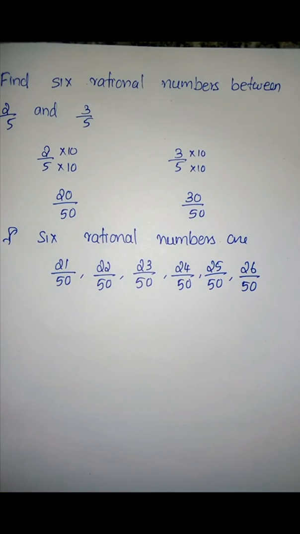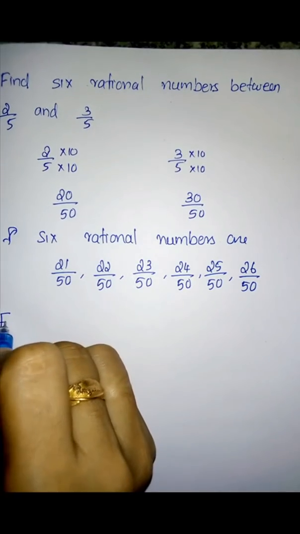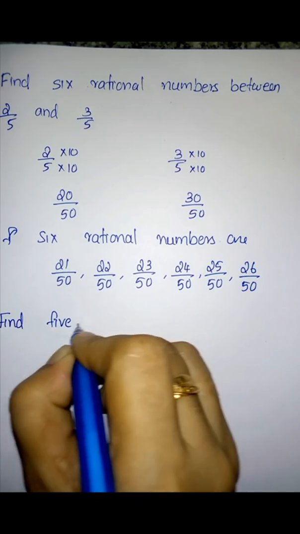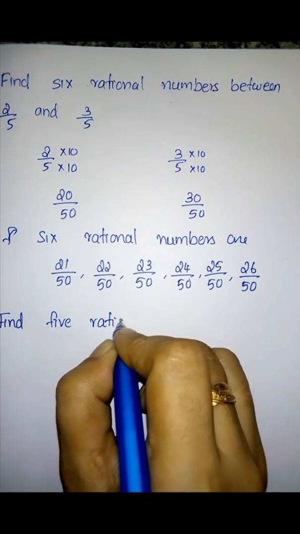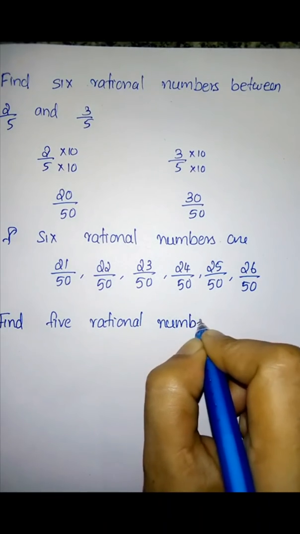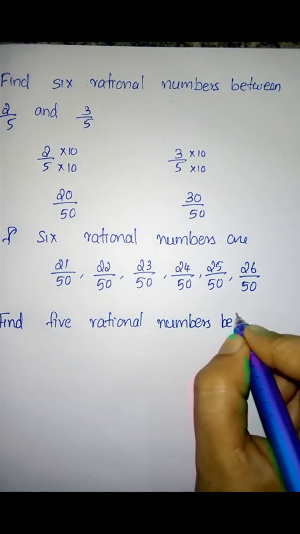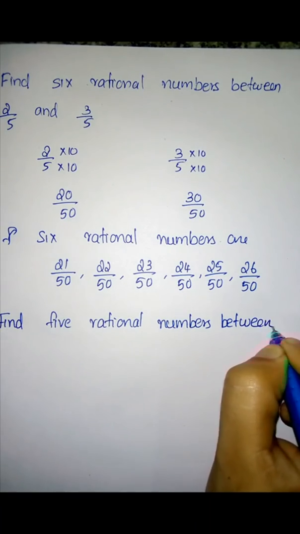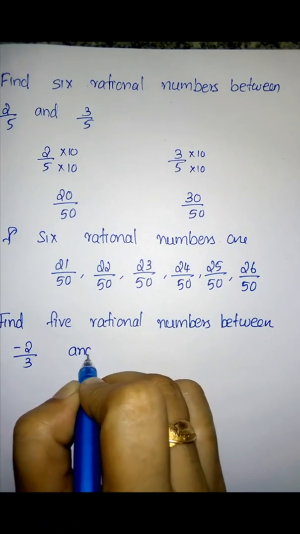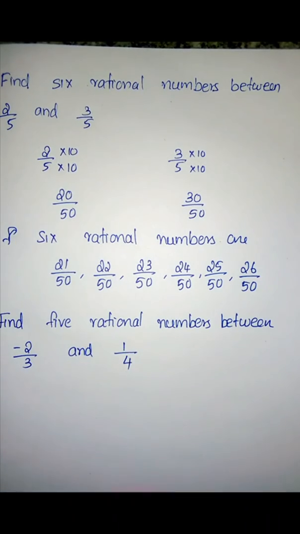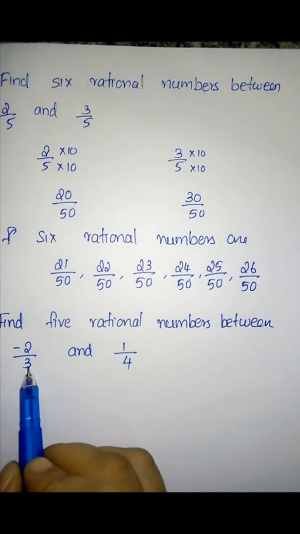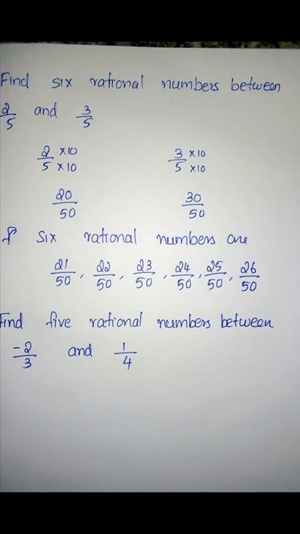Find 5 rational numbers between minus 2 by 3 and 1 by 4. So what you have to do is go through the denominators. Here the denominator is 3 and here the denominator is 4.